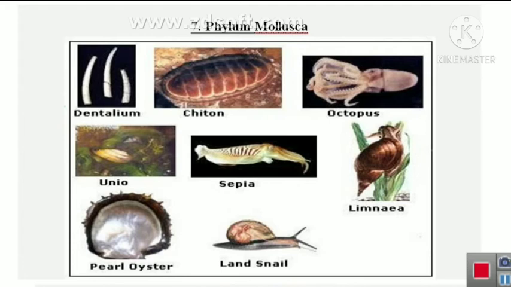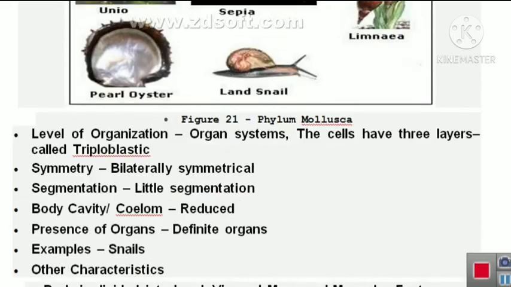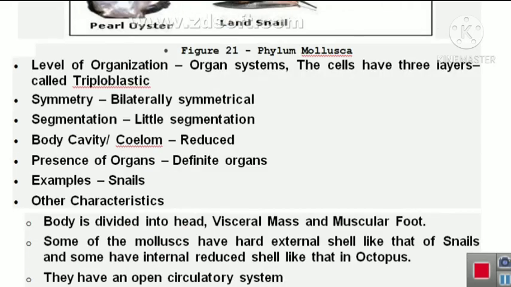These all have a soft body structure. Hence, the name is given as Mollusca, meaning the body is soft. The characteristics of the organisms present in Mollusca are well developed.